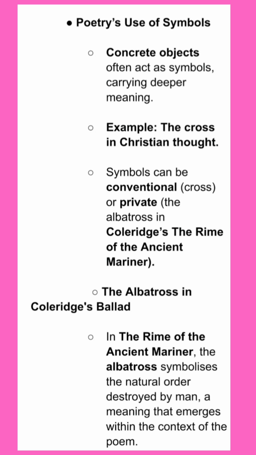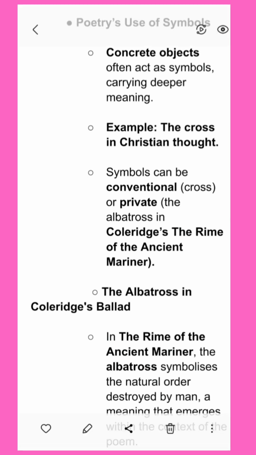Today we are going to discuss poetry's use of symbols, how symbols are being used in poetry. We have concrete objects which often act as symbols carrying deeper meaning. For example, the cross in Christian thought can be considered a concrete object. Symbols can be conventional or private.